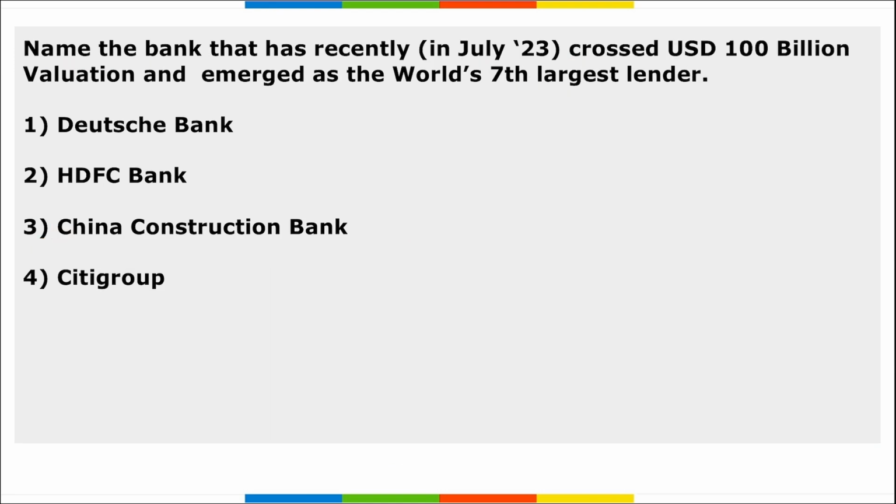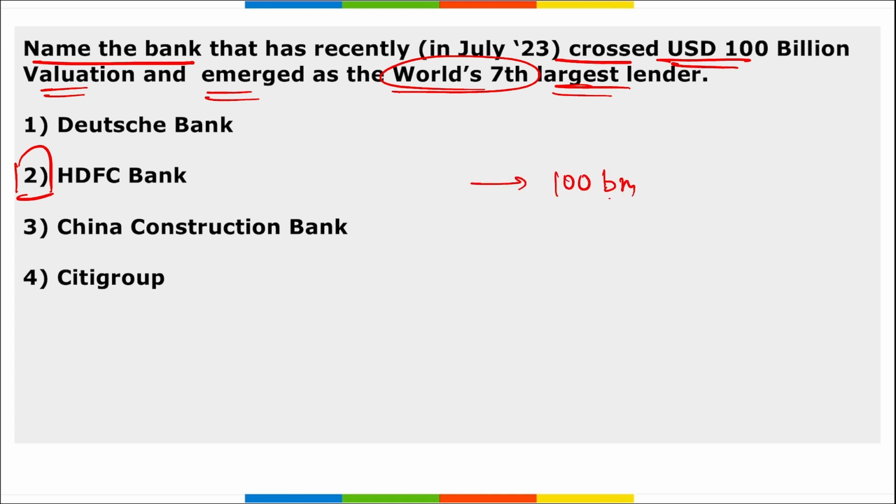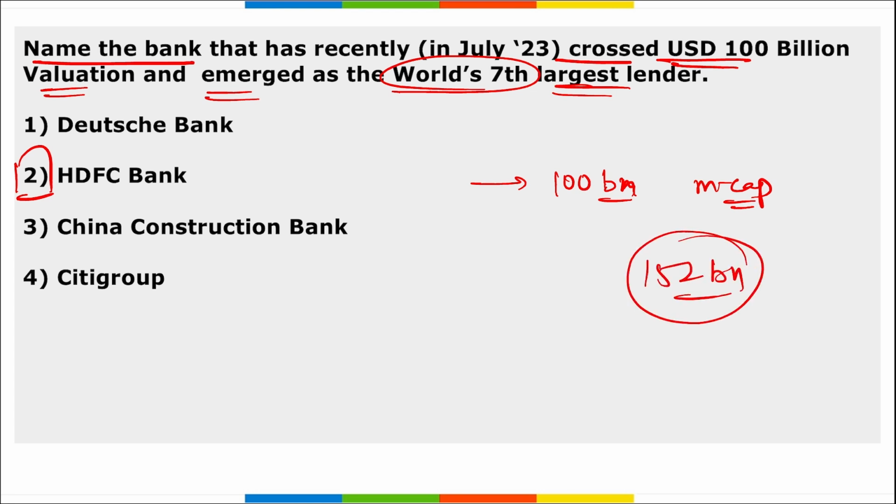Next, name the bank that recently crossed 100 billion valuation and emerged as the world's 7th largest lender. It is your HDFC Bank, correct? After its merger with its parent company HDFC Limited, HDFC Bank has crossed a valuation of $100 billion in market cap, right? That is your market capitalization, and it is traded at a market value of around $152 billion. Correct. With this, HDFC Bank became the world's 7th largest lender. Correct. Moving ahead of the Bank of China.